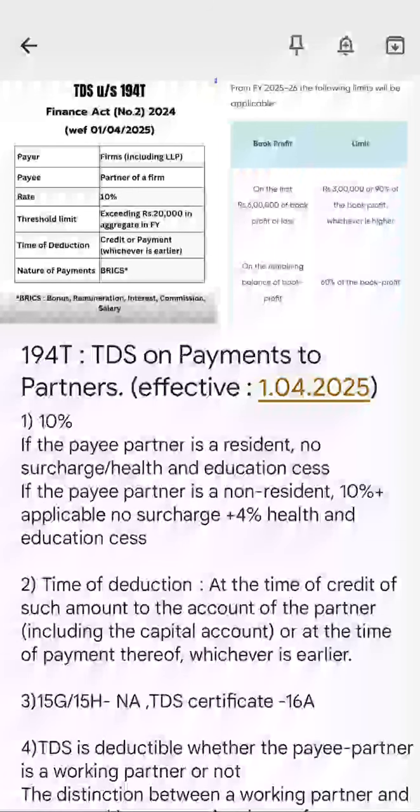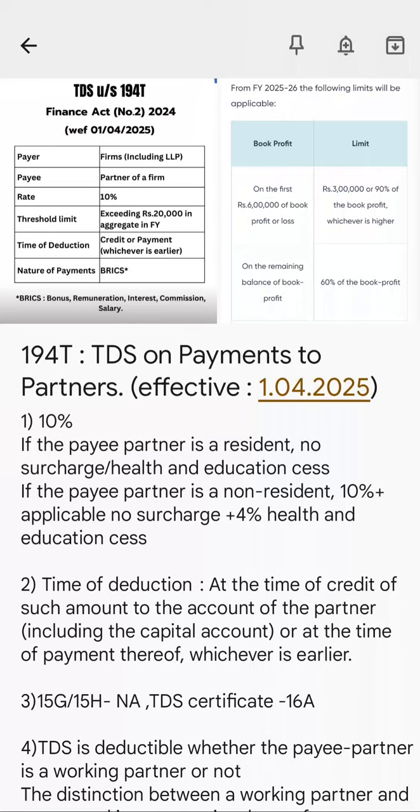That means if I'm paying 25,000, should I deduct TDS on 5,000 or on the full amount of 25,000? The answer is you should deduct TDS on the full amount, that is on 25,000. That means you'll have to deduct about 2,500 rupees, 10% of 25,000.